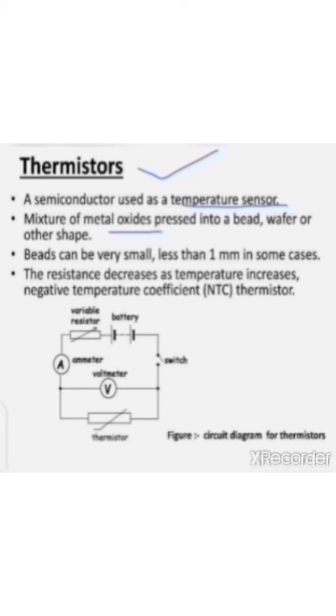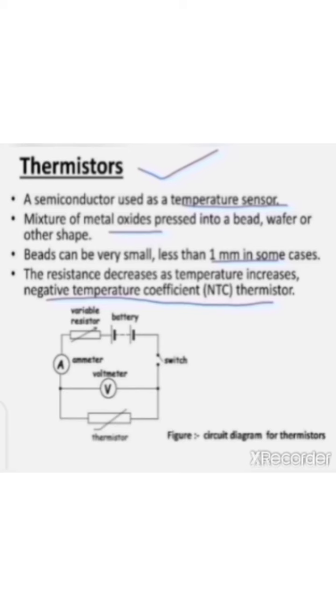The beads can be very small, less than 1 millimeter in some cases. Thermistors are generally called negative temperature coefficient thermistors, in which the resistance decreases as the temperature increases.